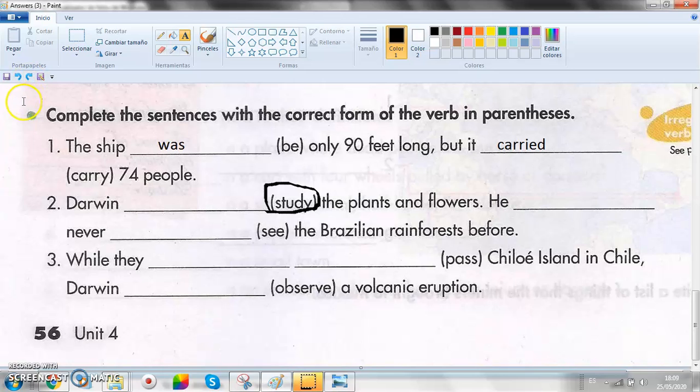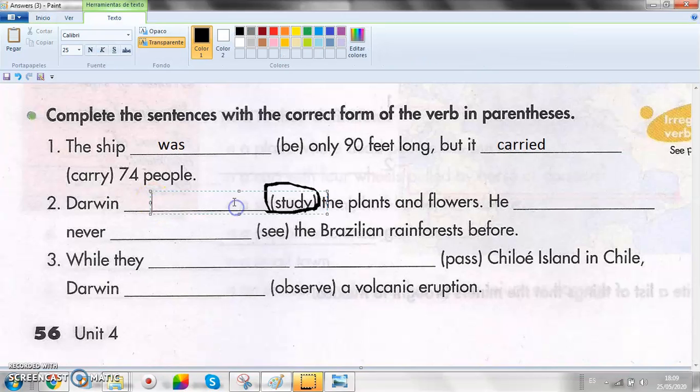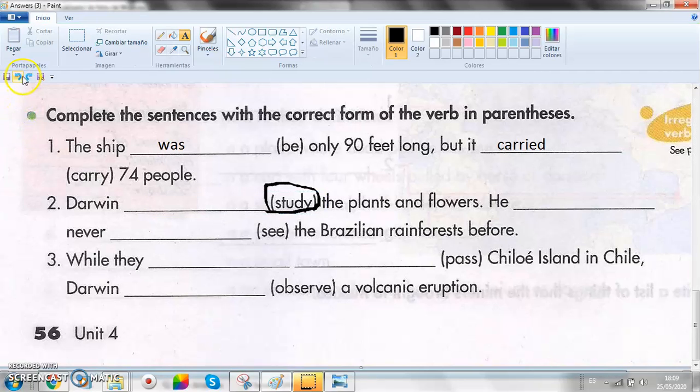So here we have 3 more verbs that we need to write. It says Darwin, the past of this, because he was a naturalist. Darwin what? Well, Darwin studied the plants. He had never seen, this is incorrect. It should be different here.